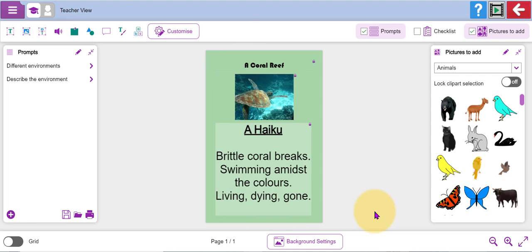Now, when children have created something amazing, they've written their poem, whichever one of the templates they want to choose, you could perhaps create a class or a whole school display board where the children can share their poems.